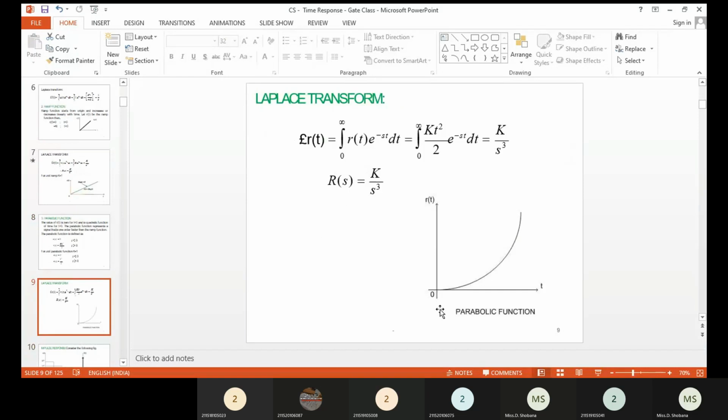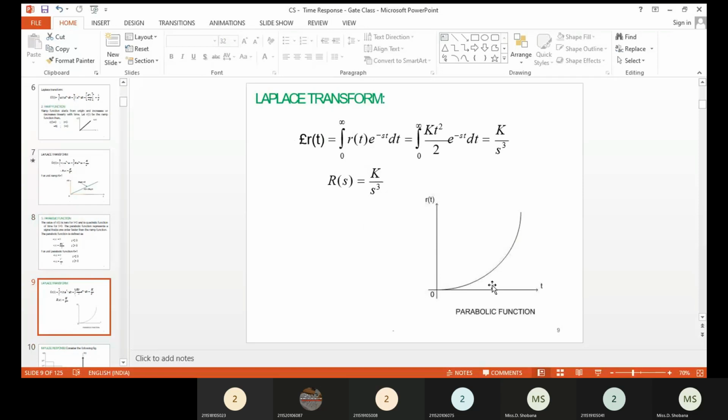Now we are going to apply the Laplace transform for this. As usual, you have t square divided by 2. If you apply the Laplace transform for this, you get the resultant as k divided by s cube. That will be the R of s value for the parabolic input signal. If you want the unit parabolic input signal, R of s becomes 1 divided by s cube. That's all. Now you can have the input signal waveform.